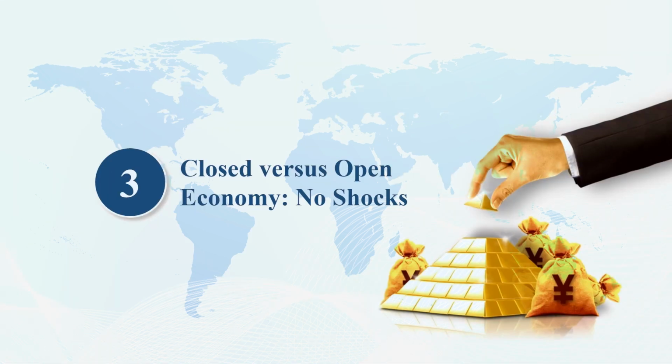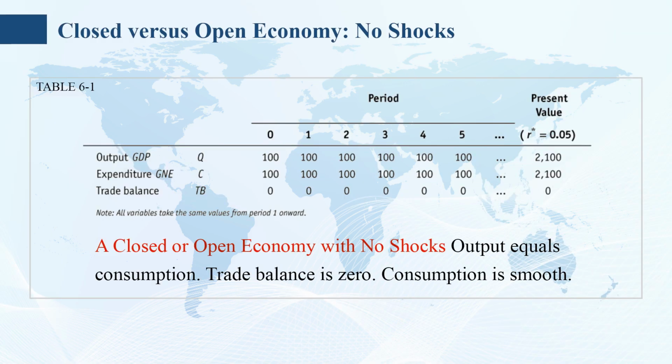3. Closed versus open economy, low shocks. Table 6-1 provides a numerical example of our model economy when it is closed and experiences low shocks. Output Q is 100 units in each period, and all output is devoted to consumption.